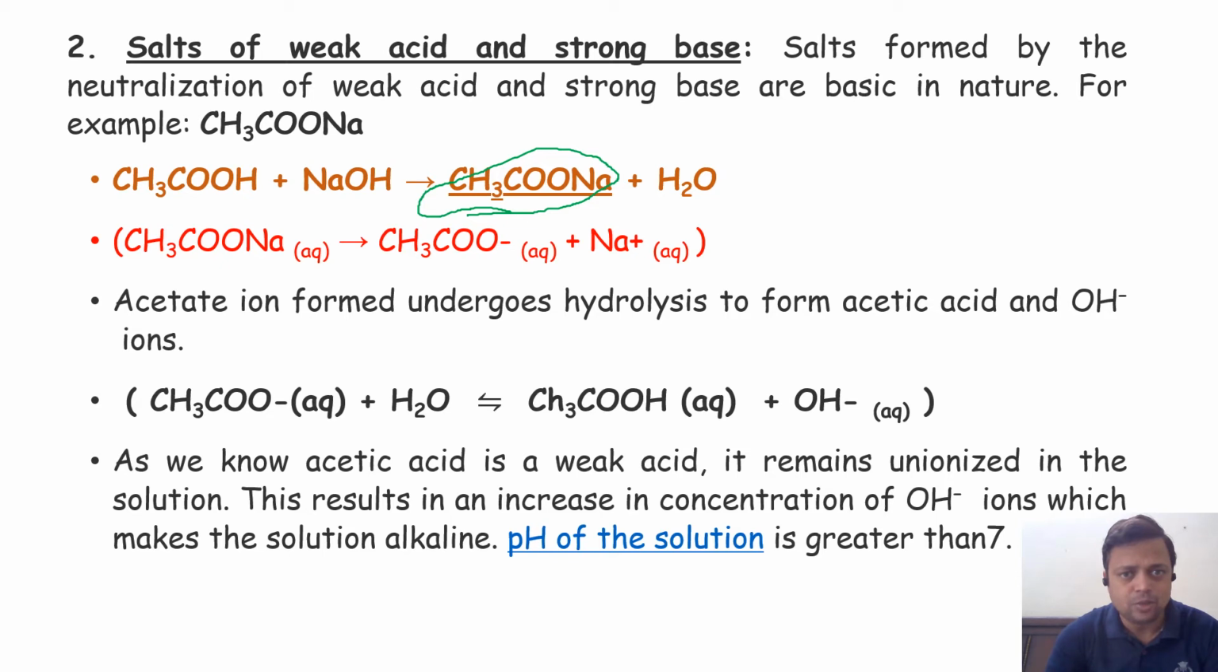Very simply, you understand that the salt of a weak acid and a strong base is formed by the reaction, for example sodium acetate. It is formed through the reaction of the weak acid, acetic acid, and the strong base, sodium hydroxide. So sodium acetate will be generated here.